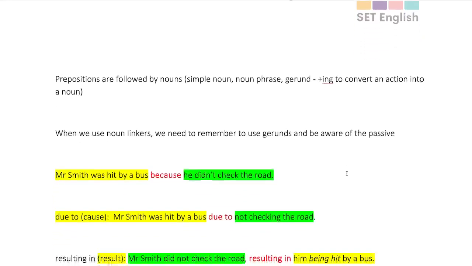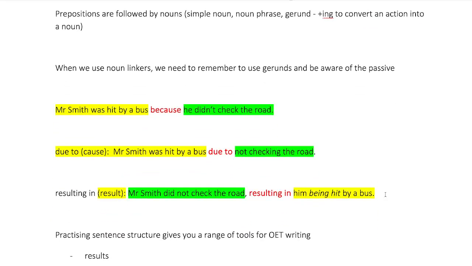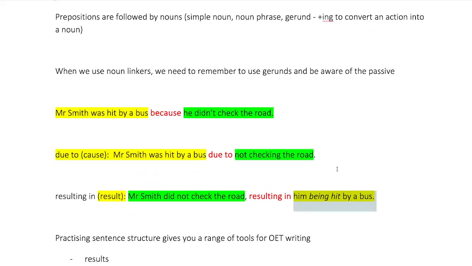The hard thing is converting verb phrases into gerunds. The difference here was that he didn't check the road is active and he was hit by a bus is passive. So if you switch these around into linkers that require nouns, you have to make sure that you convert them.